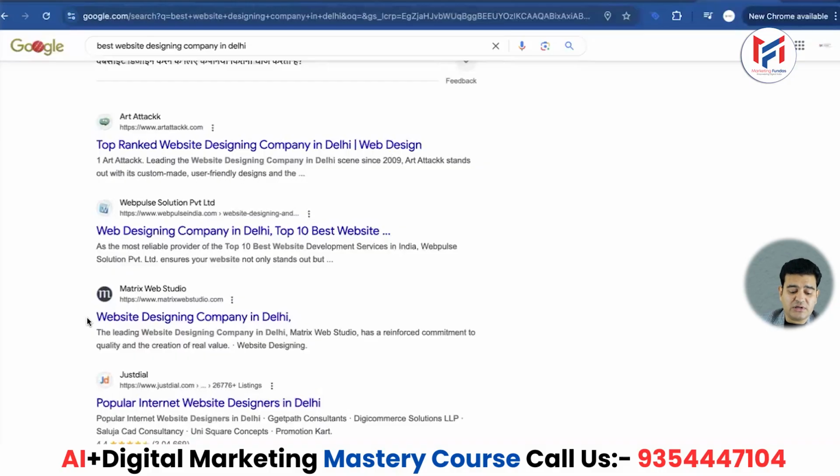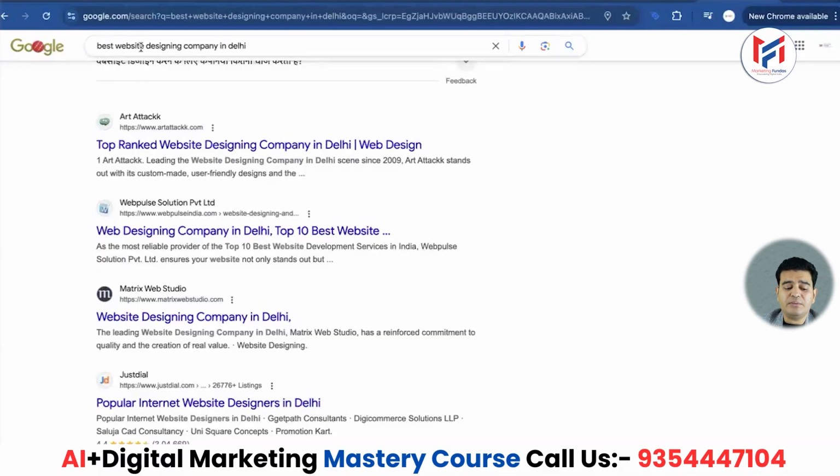Similarly, you can see another website which says leading website designing company in Delhi. Here see text like creating real value, website designing company in Delhi. Title and description appear in search results. The title tells you what the page is about, what the page covers.